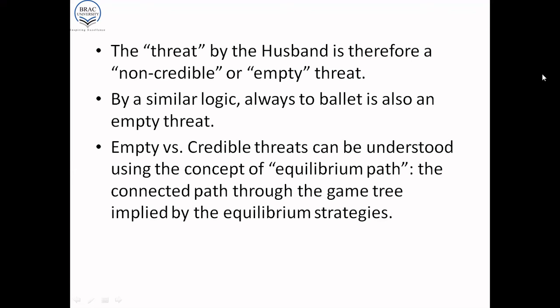Even if the husband is always threatening to go to ballet, that would be an empty threat as well, right? So empty versus credible threats. Threats that are not empty are called credible threats. They can be understood using the concept of equilibrium path, the connected path through the game tree implied by the equilibrium strategy.